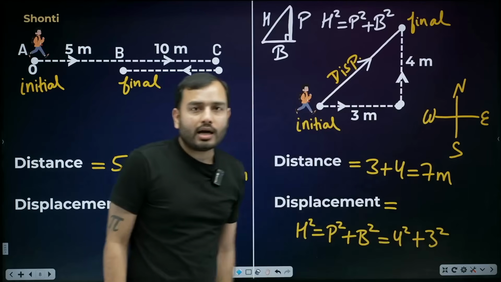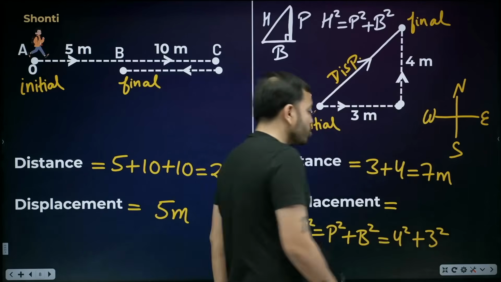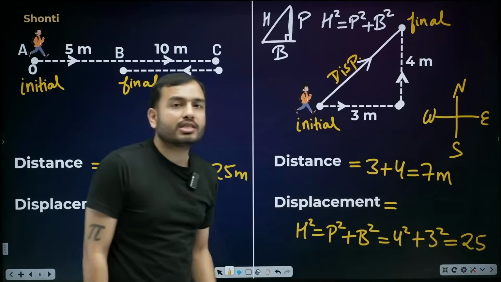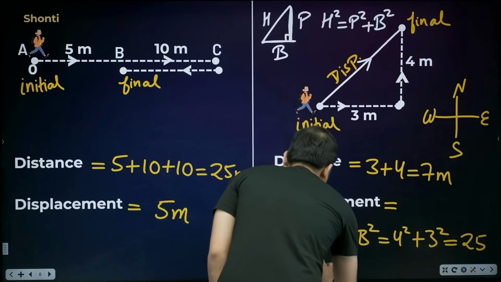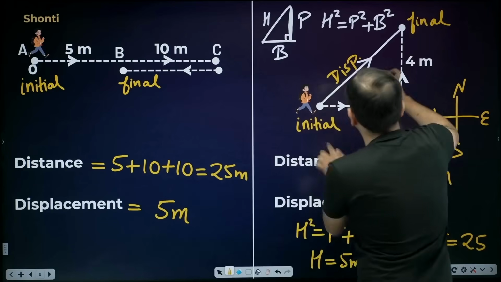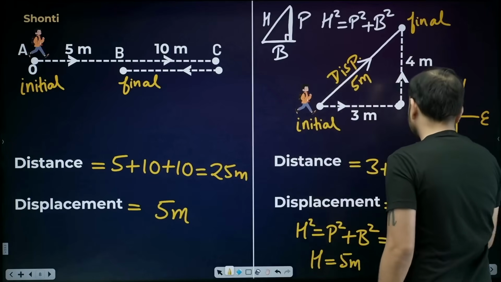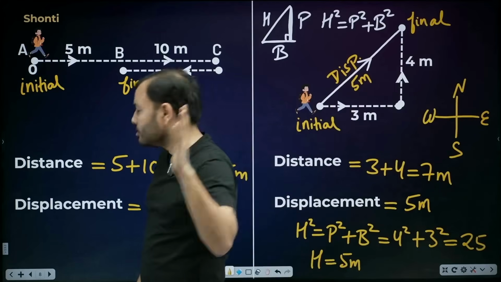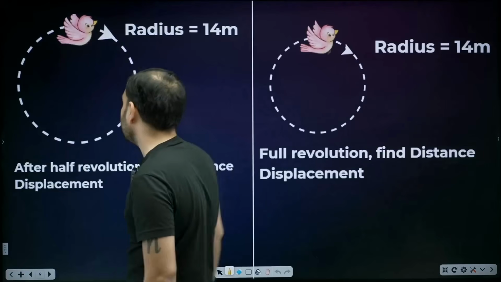Square of 4 is 16. Square of 3 is 9. 16 plus 9, how much is it? 25. But if the number squared is 25, then what is the number? 5. Very good. So how much is the displacement, beta? 5 meters. Did you understand clearly about distance and displacement? It's clear. Let's move on to the next question.